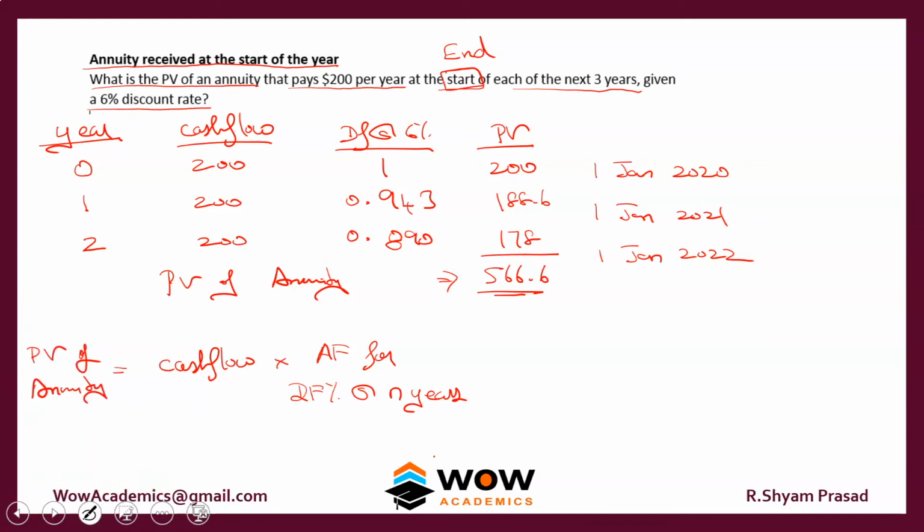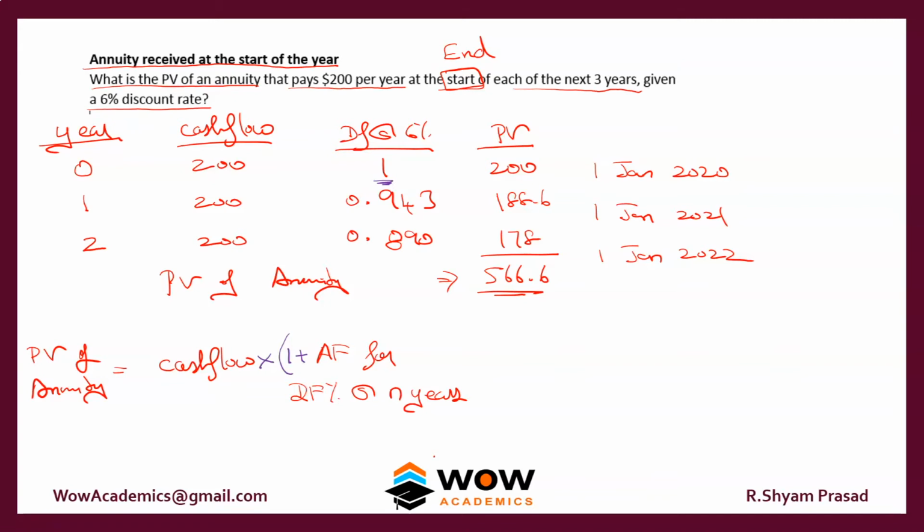So how does the formula change? The formula works like this. This is multiplied by 1 plus, because the 1 that you are using here is taken here. So 1 plus the annuity factor for a discount factor of 6% at n years. If you put n, then it becomes 1, 2, 3 years. 1 has already been added here.